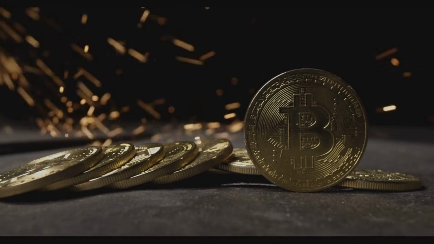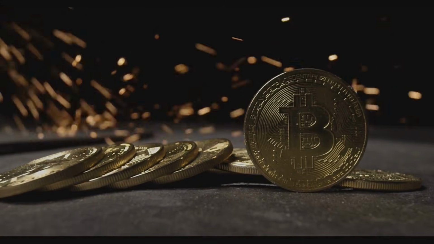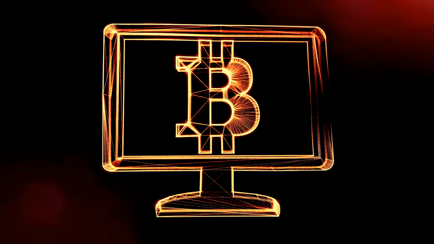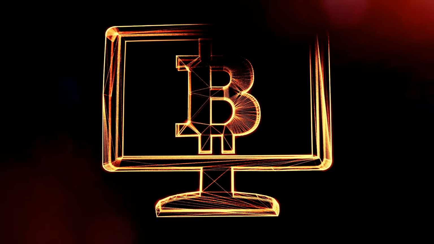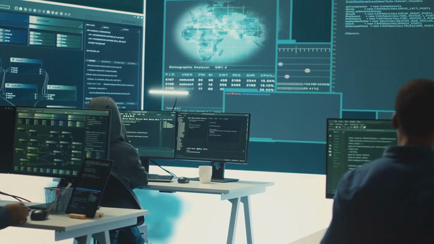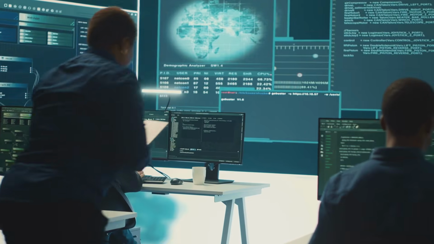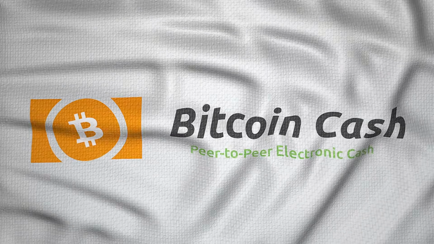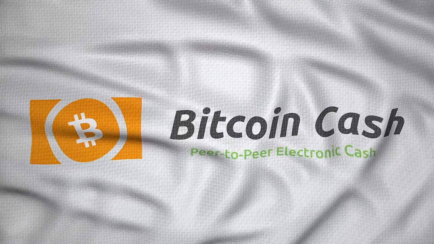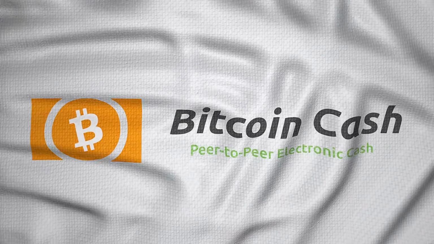The Bitcoin Cash fork is a classic example of a community split. By 2017, Bitcoin was slow and expensive due to its 1 MB block size. One group wanted to keep blocks small for security, another wanted bigger blocks for faster, cheaper payments. With no compromise, the big blockers created Bitcoin Cash by increasing the block size.